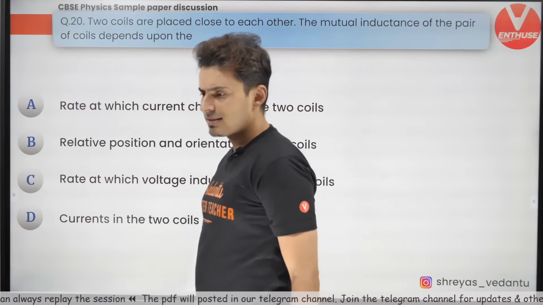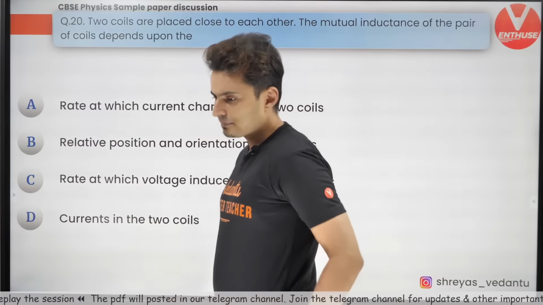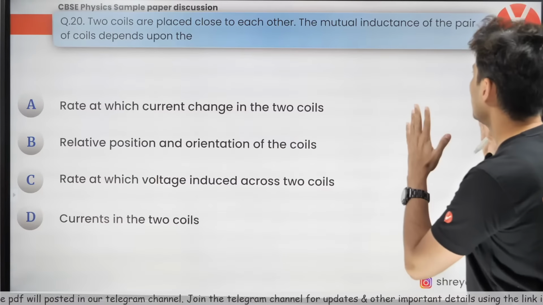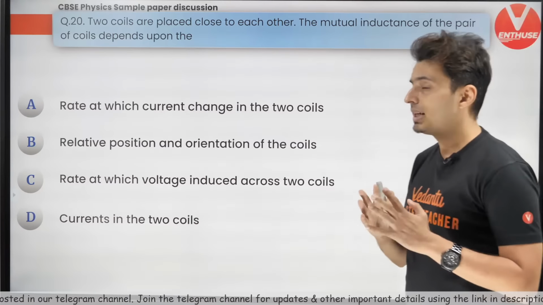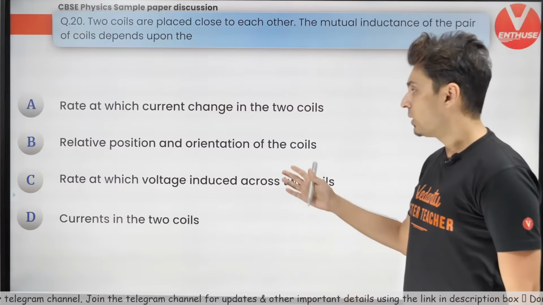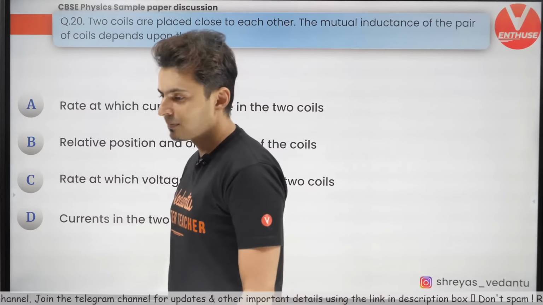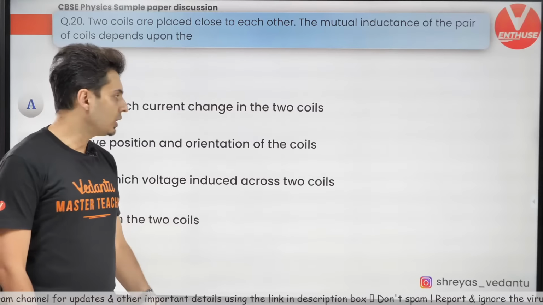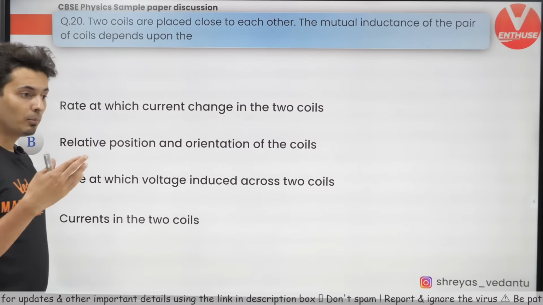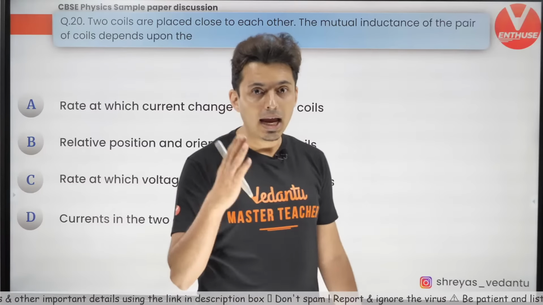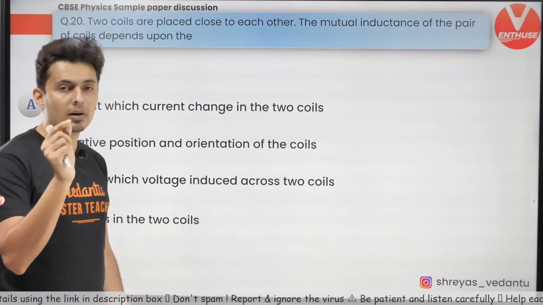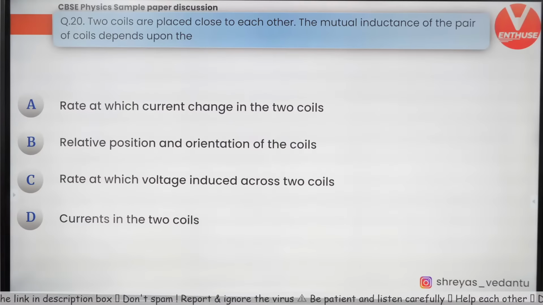Okay, what about this? This is also straightforward. Though coils placed close to each other, the mutual inductance of the pair of coils depends upon what all things? This is very easy. Okay, so Ram Kailash, you should look forward for refreshers, previous year questions, and also NCERT back exercise along with school or your college notes. Okay, that's what you need.